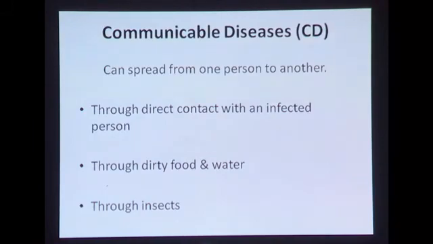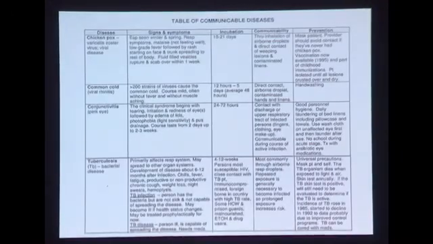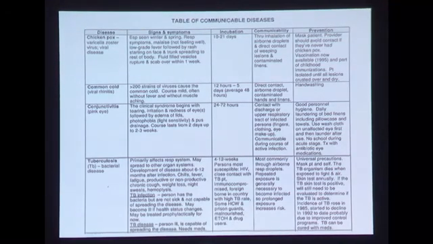Okay, now let's see some examples of communicable diseases. These are the most important examples of communicable diseases. You may go through these examples and the chart in detail. However, chicken pox, common cold, conjunctivitis, and tuberculosis are the most important. Signs and symptoms are written in detail, the incubation period is there, the mode of transfer is also written, and the preventions are also given in the chart.